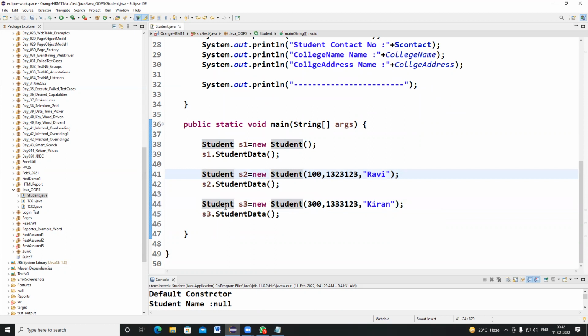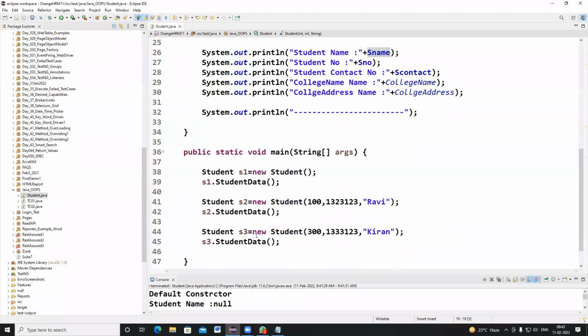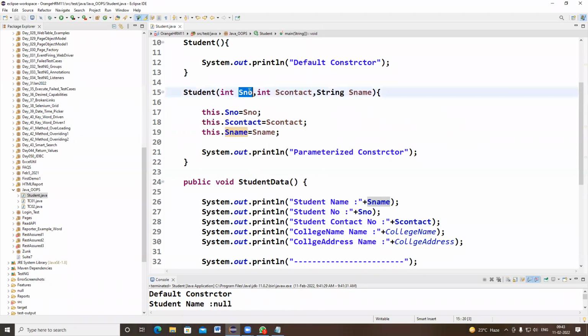Whenever line number 44 is executing, s3 dot student number is equal to, s3 dot s contact number is equal to, s3 dot s name is equal to. So those values are populating. These values are passed to these local variables, and these variables' values are assigned to this s3 object information. Got the point?